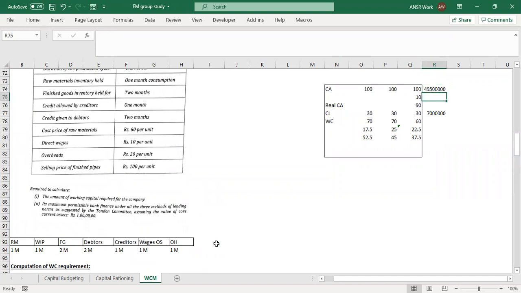Your core current assets is 10 lakhs. Tell me how much is the loan amount, the permissible amount, in the first, second, and third methods.